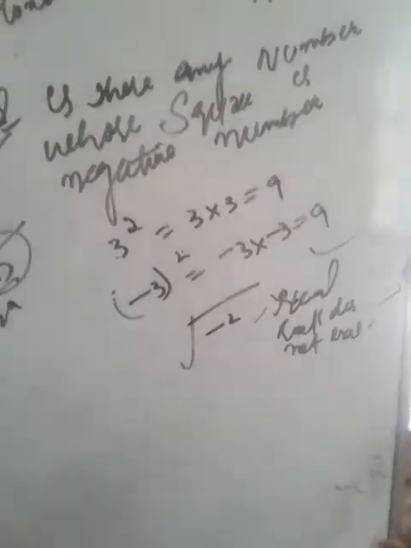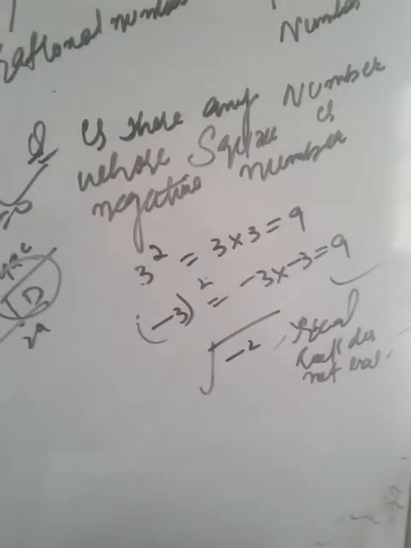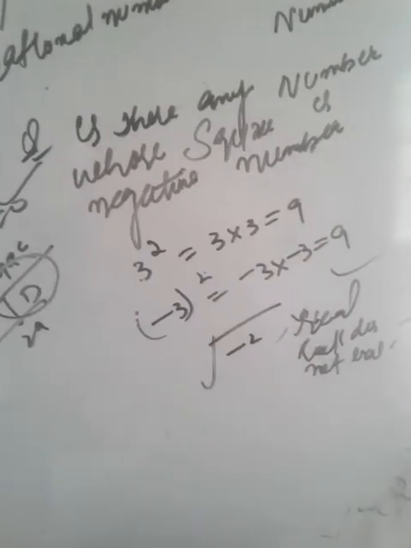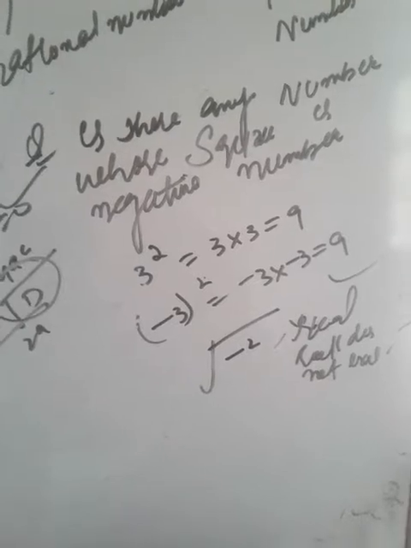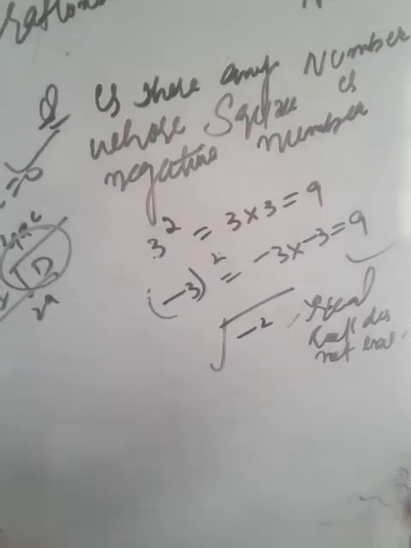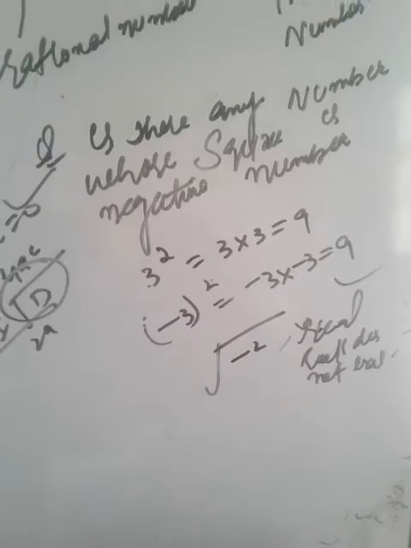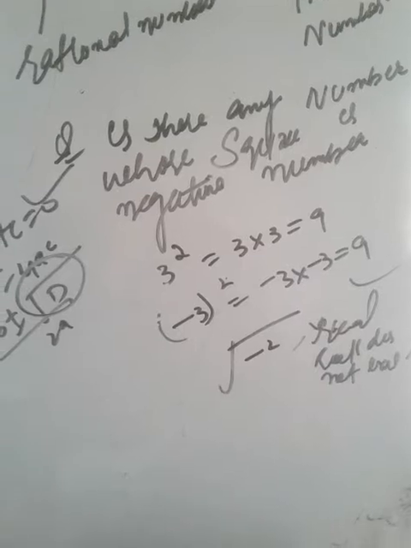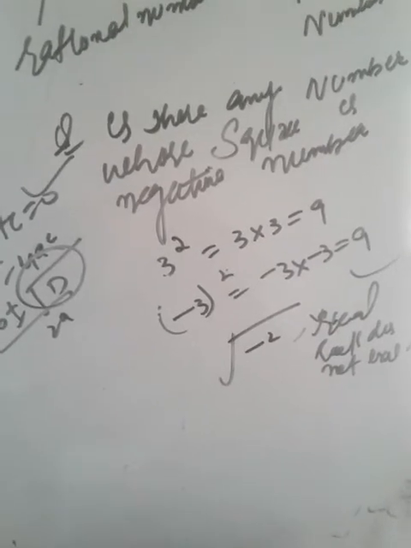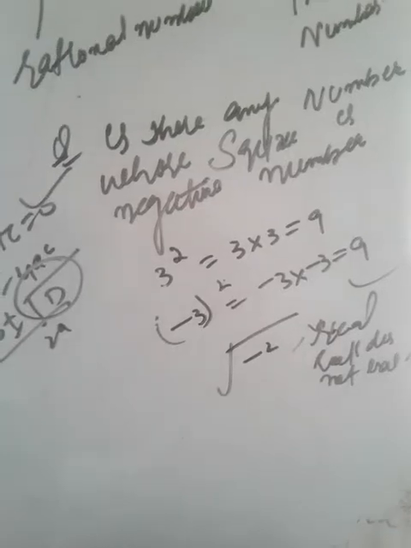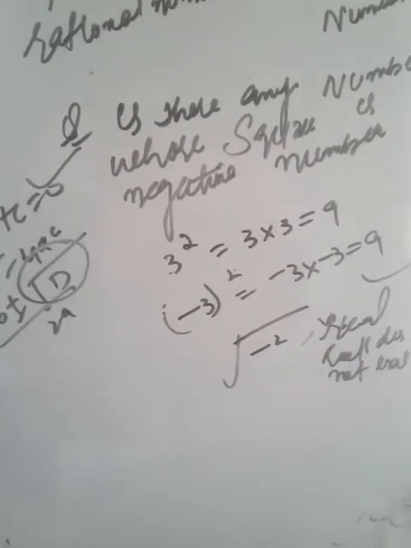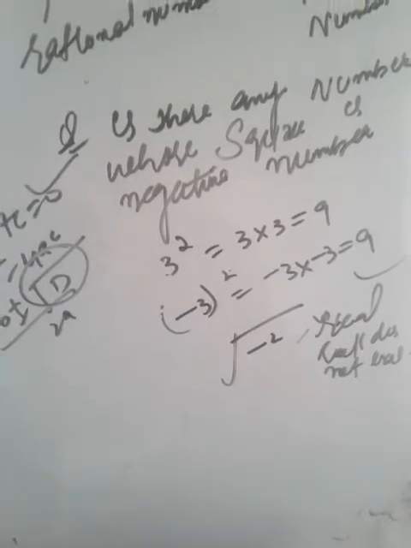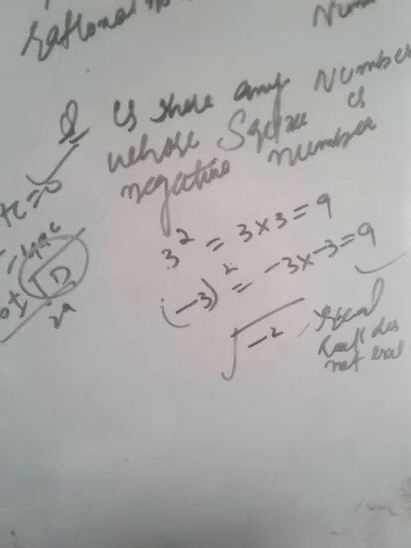What do you mean by real numbers? Real numbers are those numbers which can be represented on a number line. You are familiar with this concept very well. But this probably was unsolved in the mathematical world for a long time. In the 16th century, it was Euler who gave the concept that there is a square root of a negative number. He worked on this problem for a long time, and he came to the conclusion that there is a square root of a negative number.